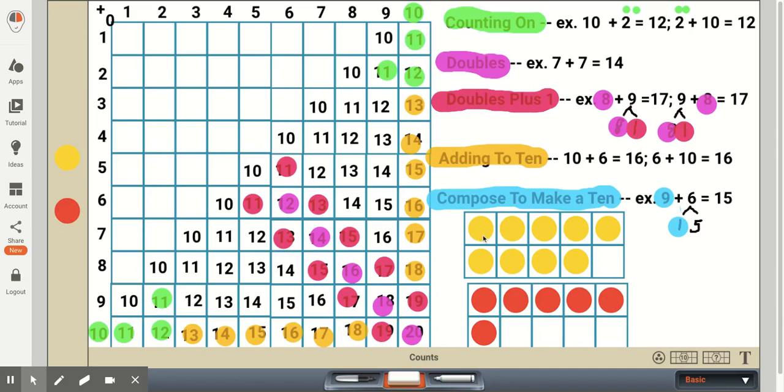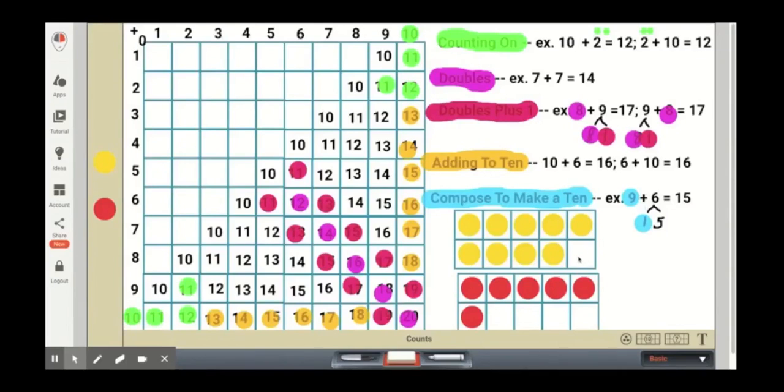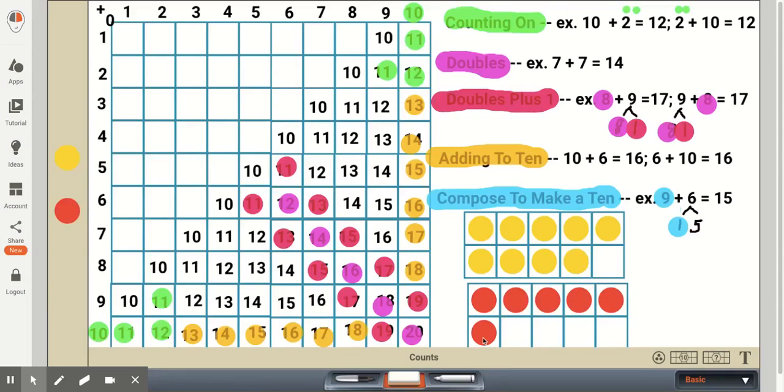We can be looking at 9 yellows, 6 reds, and we want to make a 10. So we need one more counter to make a 10. So if we take 1 from this 6 and fill up the 10 frame, now we have 1 ten and 5 ones. And that's just what I'm showing here.